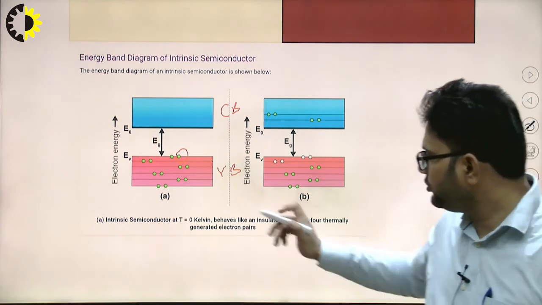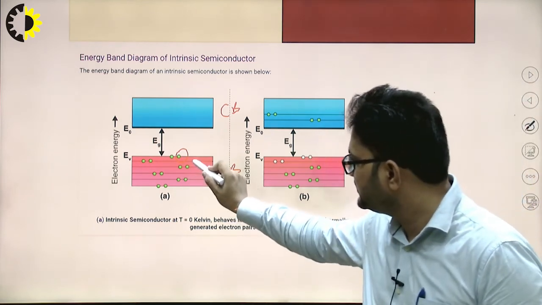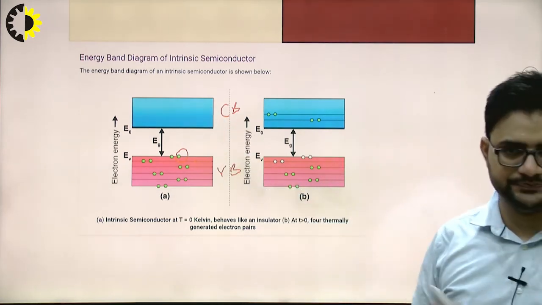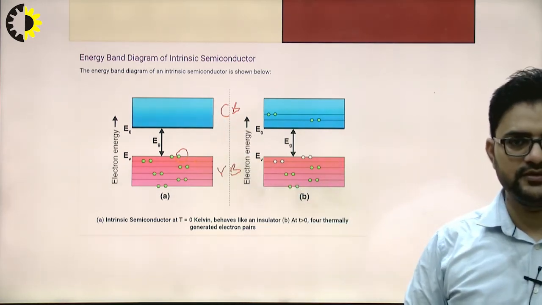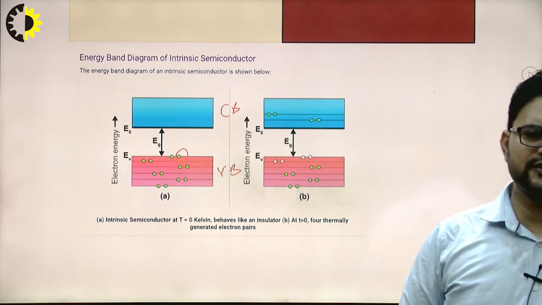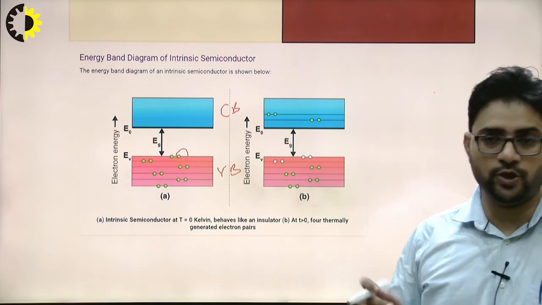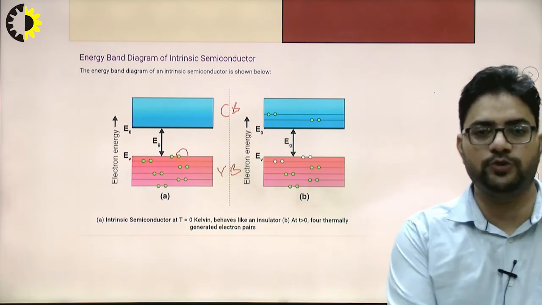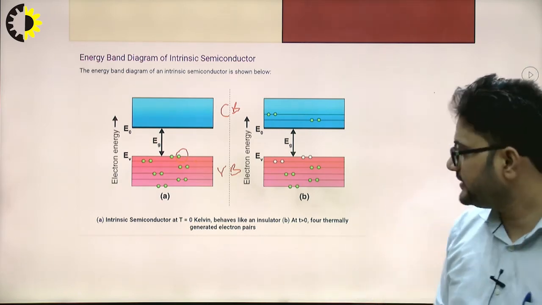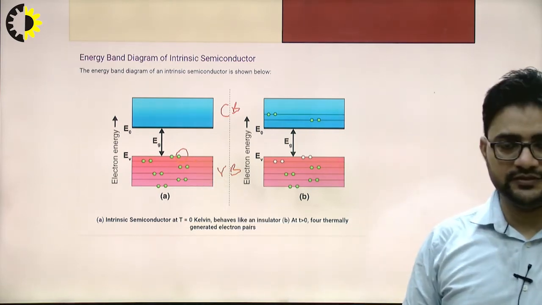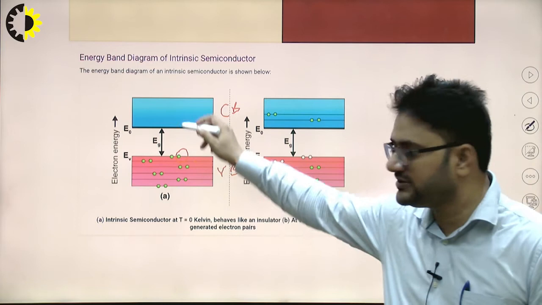So no electron will be moving from this valence band towards the conduction band. There will be no movement. Why? Because the energy is very low and all the electrons are bonded with covalent bonds, so each and every electron will not be moving from this valence band towards the conduction band.